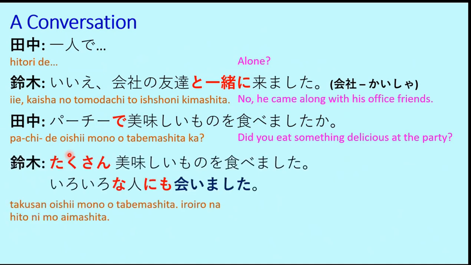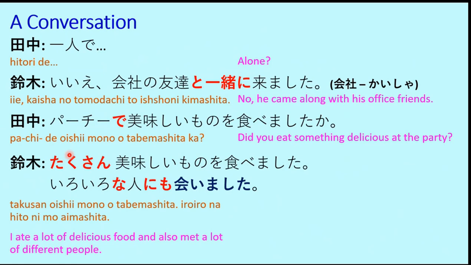Suzuki-san replies, Takusan oishii mono o tabemashita. Iro iro na hito ni mo aimashita. So what does that mean? I ate a lot of delicious food. So takusan is the adjective again. Takusan means a lot. Takusan oishii mono, a lot of delicious food.